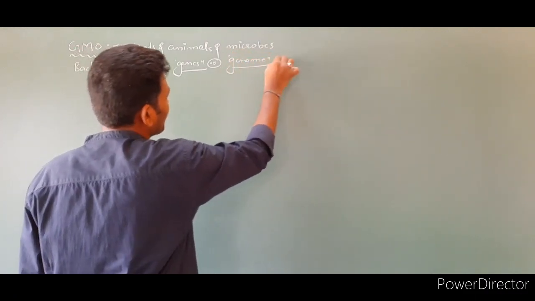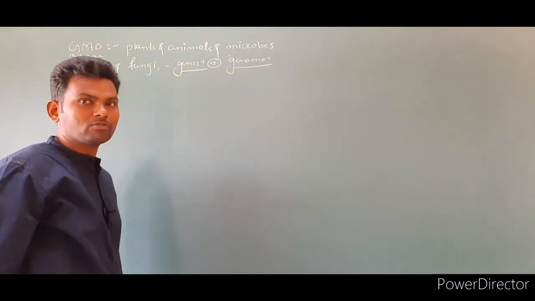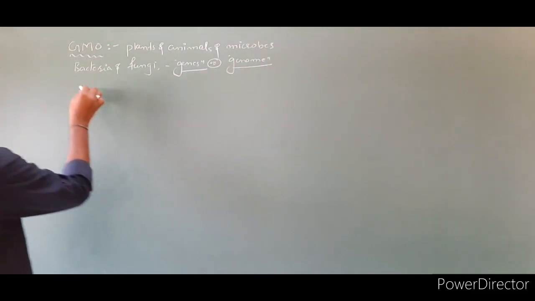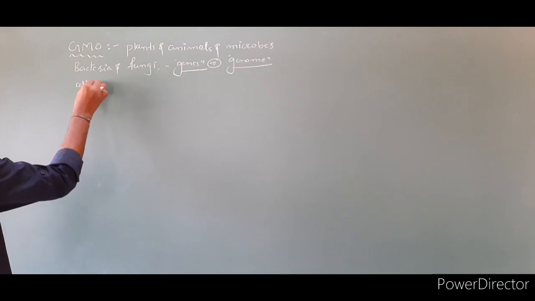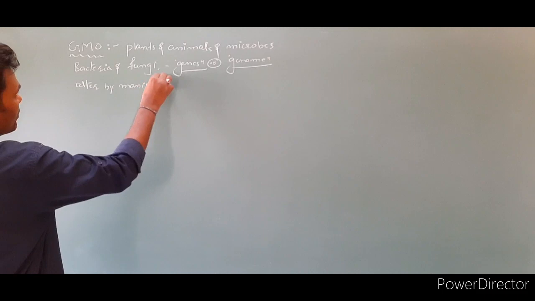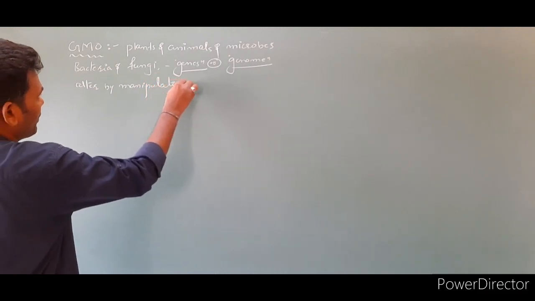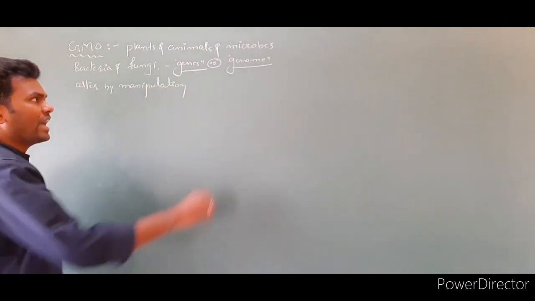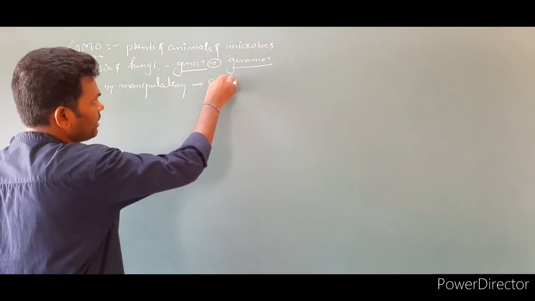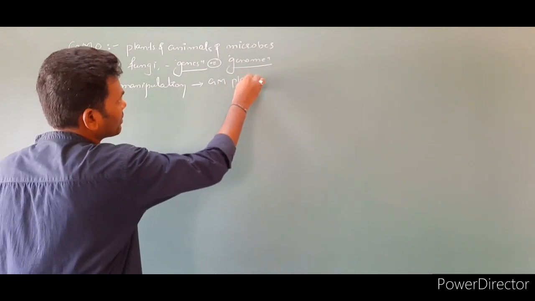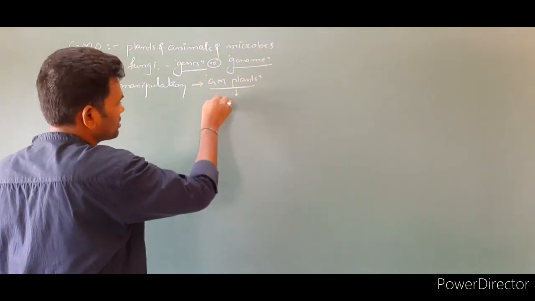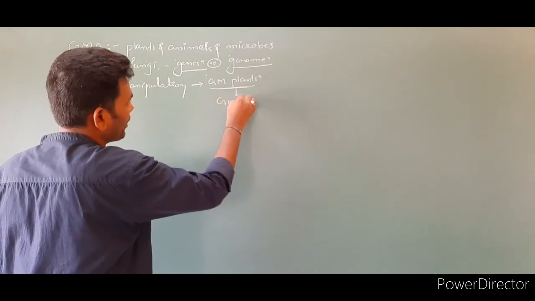What is meant by genome? Genome is the complete set of chromosomes in a cell. Genes or genomes are altered by manipulation. So such a manipulated genome containing plant is called a genetically modified plant. If such plants are used in agriculture, they are called genetically modified crops.